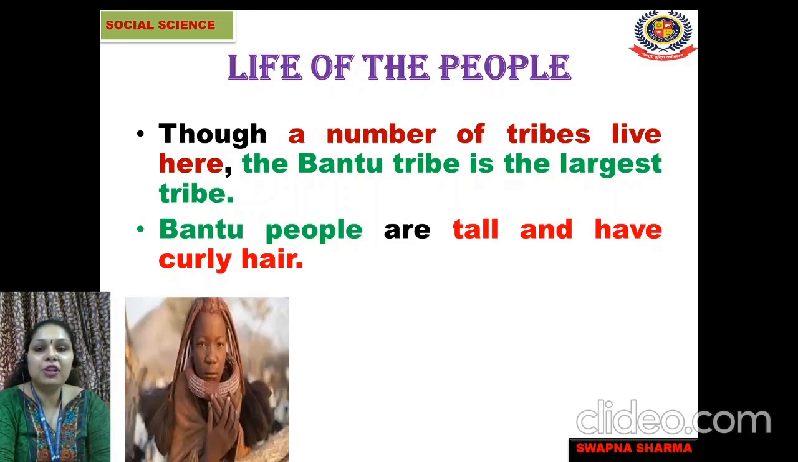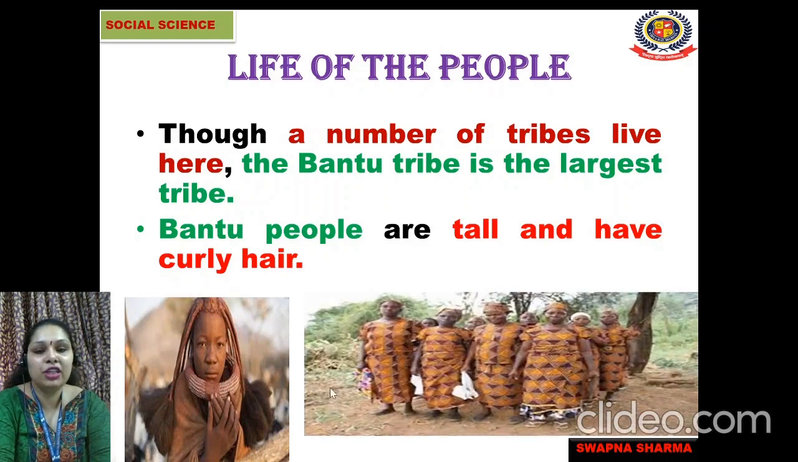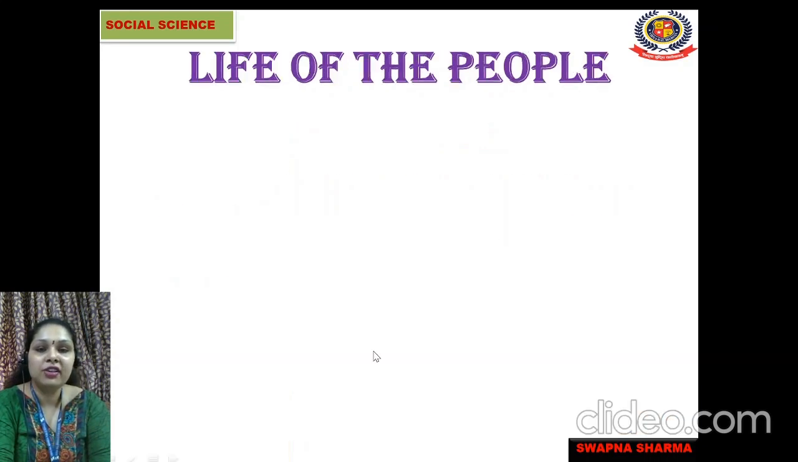Bantu tribe people are tall and have curly hair. So these are the people known as the Bantu tribe, and they live in the Democratic Republic of Congo. They are very tall in height and have curly hair. So you can see here they have curly hair.